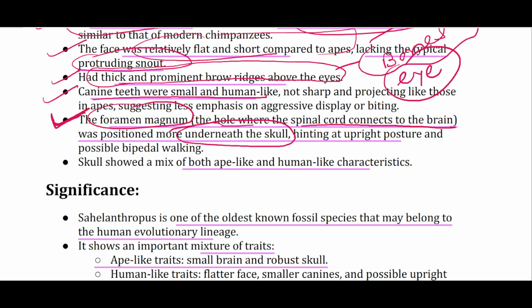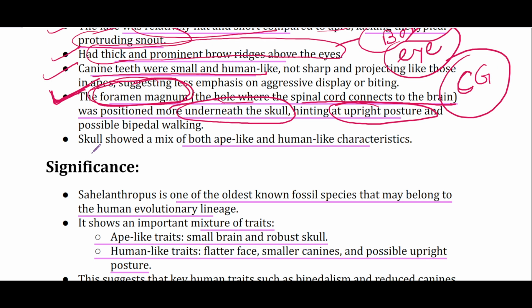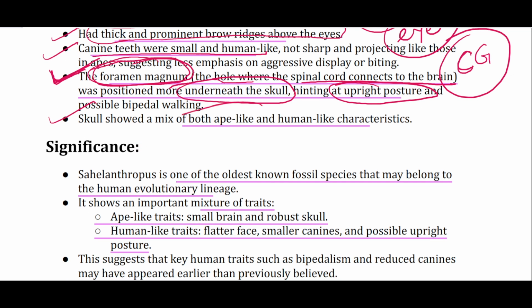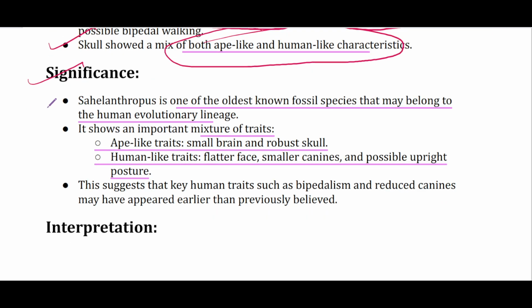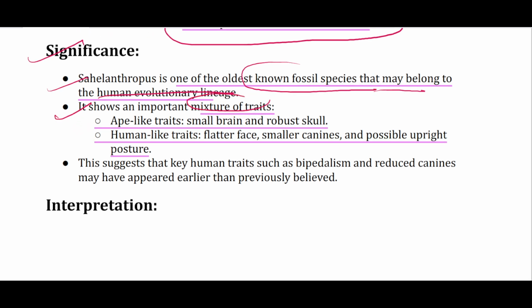Time and again, I have told you, it is the placement of foramen magnum which shows if any primate species is bipedal or not. So if it is positioned underneath the skull or more centrally, it hints at upright posture, क्योंकि वो जो explanation आपको बताया था center of gravity का. The skull shows a mix of both ape-like and human-like characteristics, a mosaic. The significance: Sahelanthropus is one of the oldest known fossil species that may belong to the human evolutionary lineage, and it shows an important mixture of traits.